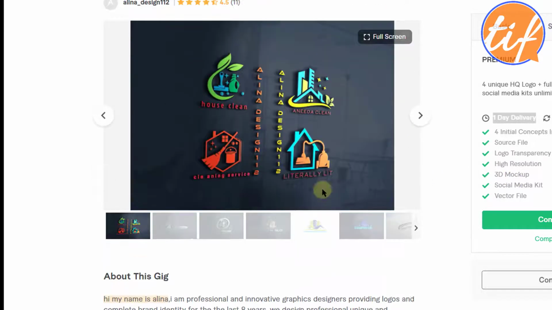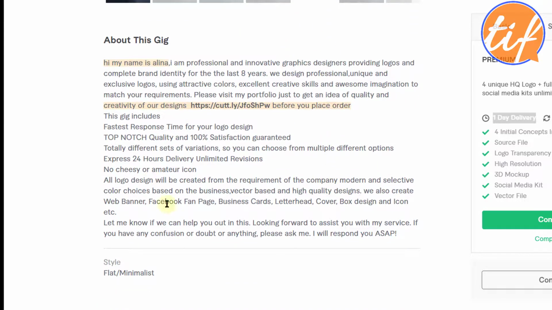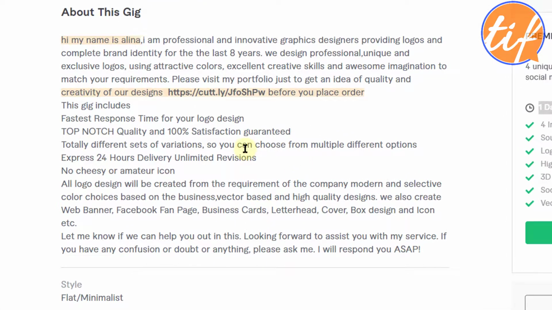Now let's see the description of the gig. See, everything is in a short space, so it helps the buyer to go through your content, right? All right. Hi, my name is Alina. I am professional and innovative graphic designer, it should be, providing logos and complete brand identity for the last 8 years. Okay, here she's saying I am, now here she's saying we design professional, unique and exclusive logos.